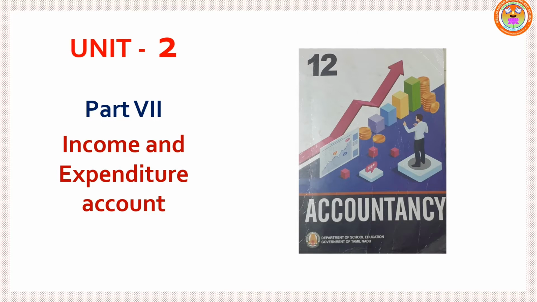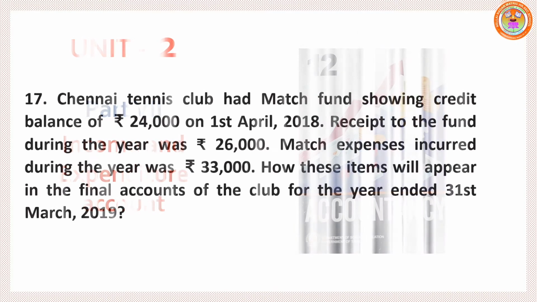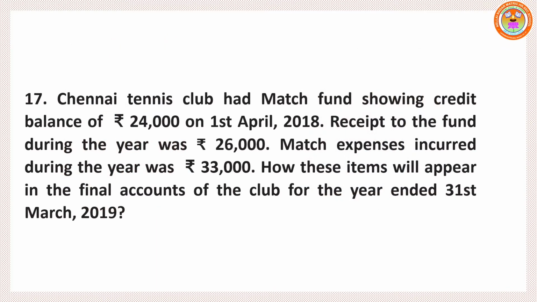Chennai Tennis Club had a match fund showing a credit balance of 24,000 on 1st April 2018. That means the year-beginning match fund value shows 24,000. Receipt to the fund during the year was 26,000. So this 26,000 will be increasing the fund amount. We have received some amount for the match fund during the year. So if any amount is increasing, the match fund should be added.